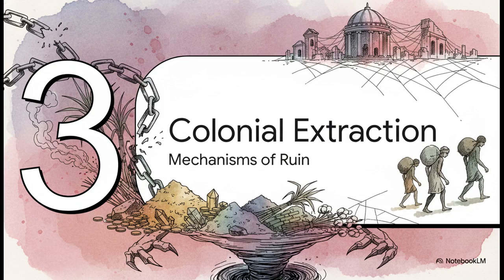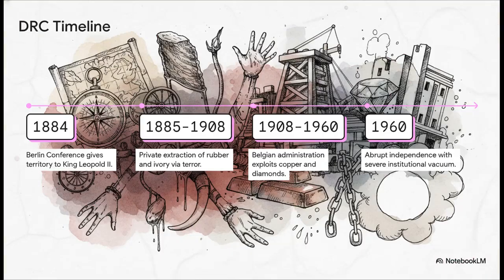Section 3. Mechanics of colonial extraction. To see how devastating these mechanics were, just look at the timeline of the Democratic Republic of Congo. It's a prime example. In 1884, it literally begins as the personal, private property of King Leopold II, where millions died just to meet his rubber and ivory quotas. Total terror. Then, from 1908 to 1960, control shifts to the Belgian state, which focuses heavily on exploiting copper and diamonds. By the time of its incredibly abrupt independence in 1960, the country had suffered an immense institutional vacuum and extreme infrastructure neglect. The state wasn't built to be a state. It was built purely as a vehicle for taking wealth out.